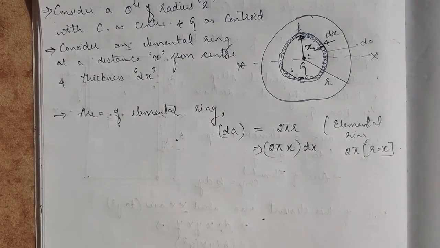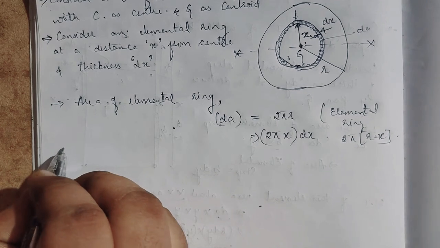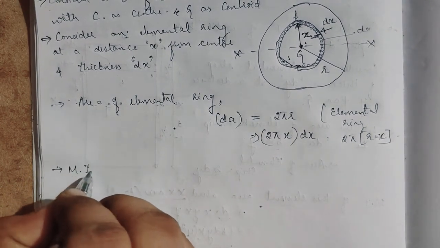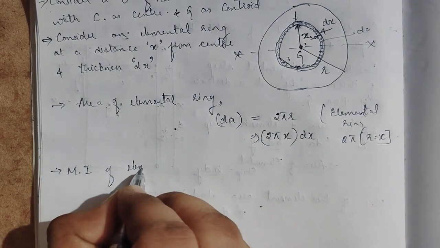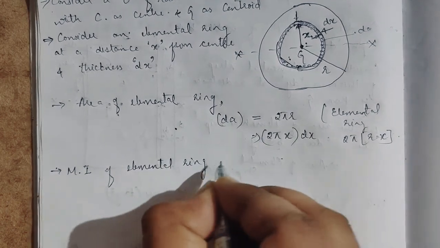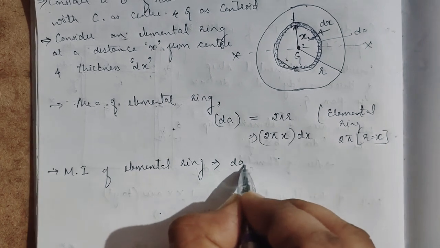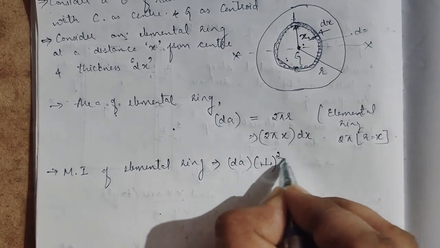Now we have to find the moment of inertia of the elemental ring. It would be area into perpendicular distance squared.